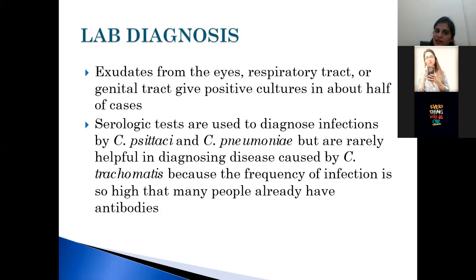Exudate from the eyes, respiratory tract or genital tract gives positive cultures in about half of the cases, and serological tests are used to diagnose infections by Chlamydia psittaci and Chlamydia pneumoniae. As we discussed in the table, जो हमने सबसे पहले table किया था, उसमें आपको मैंने बताया था serological tests are only useful for the diagnosis of Chlamydia psittaci and Chlamydia pneumoniae, but they are not useful in the diagnosis of Chlamydia trachomatis, because the frequency of infection is so high that many people already have antibodies.